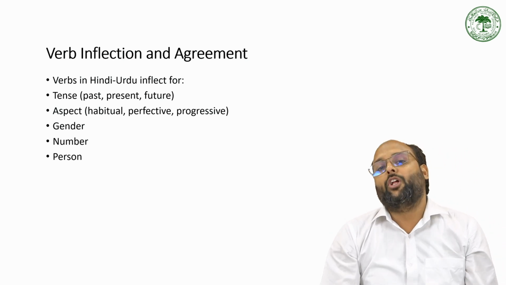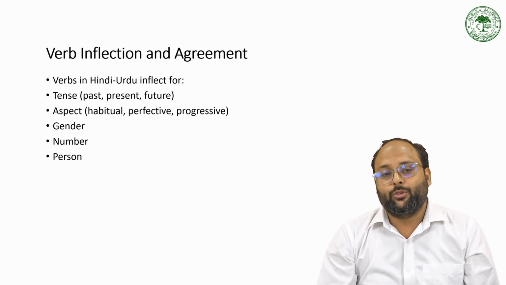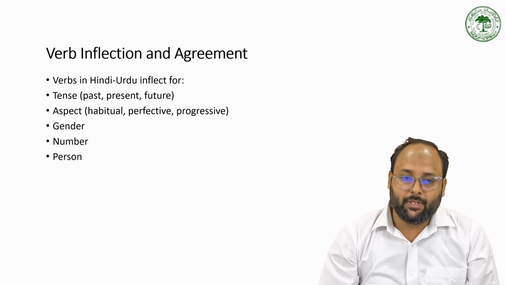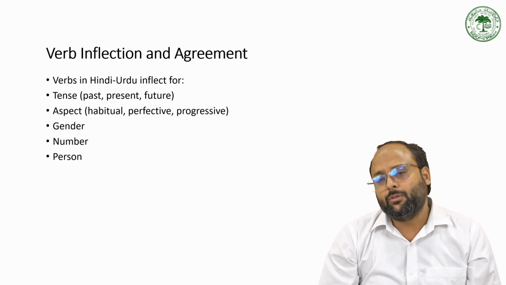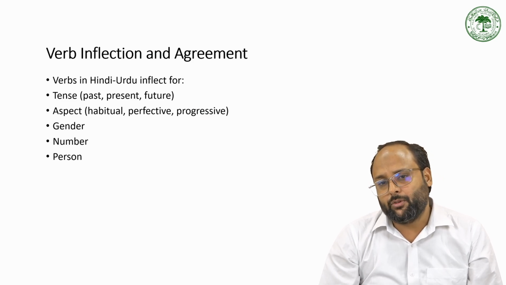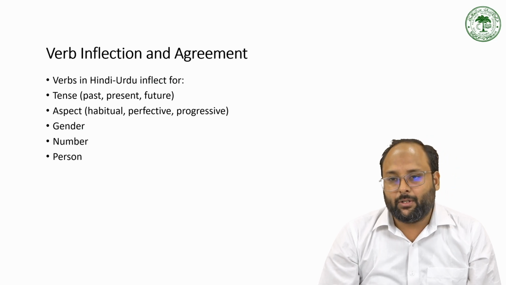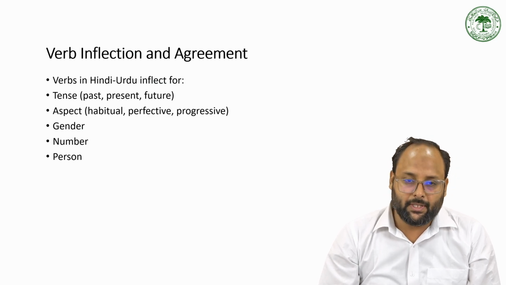So that is all about the noun. In the noun we have basically two types of inflection: one is for gender and the other is for number. We also have inflection in terms of case for the noun. So case changes from the vocative to direct to oblique form. This type of change happens in case also.